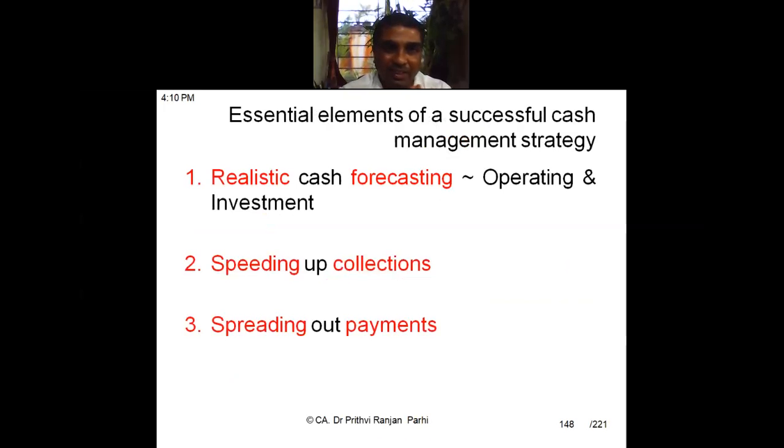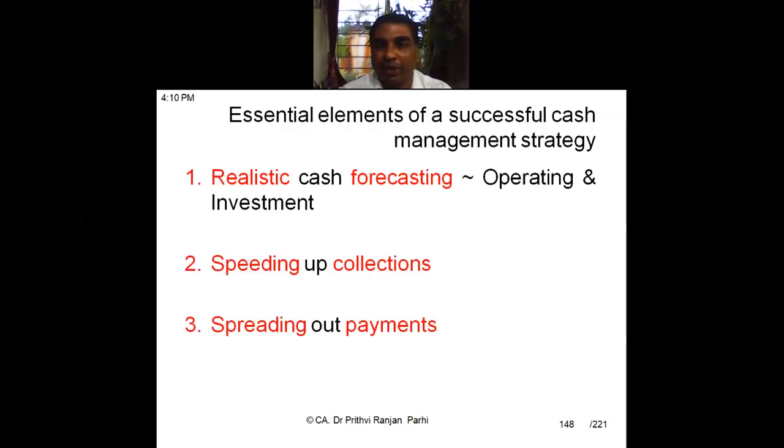Now, these are three essential elements for a successful cash management strategy. We need to understand what are these elements. The successful cash management strategy depends upon realistic cash forecasting. If you are able to forecast your cash inflows and outflows on a realistic basis, then naturally your planning will be more efficient.